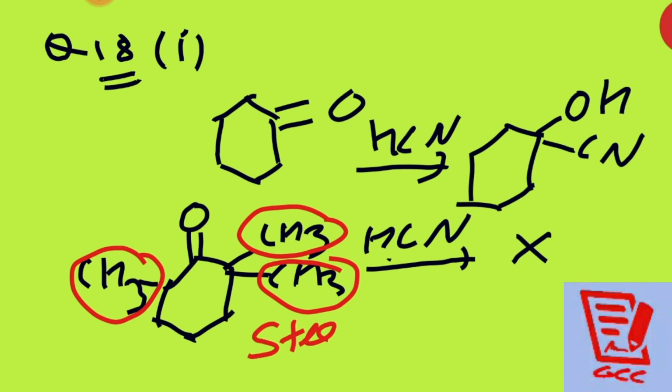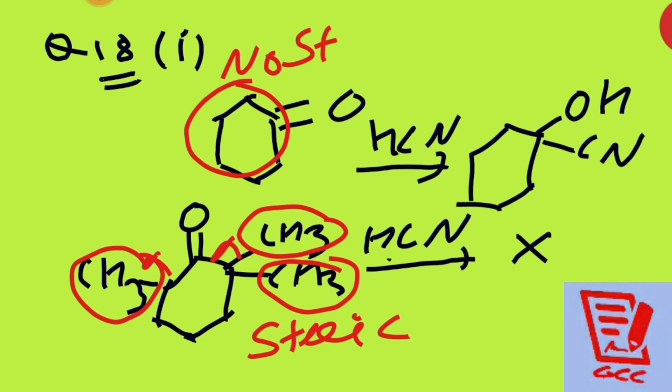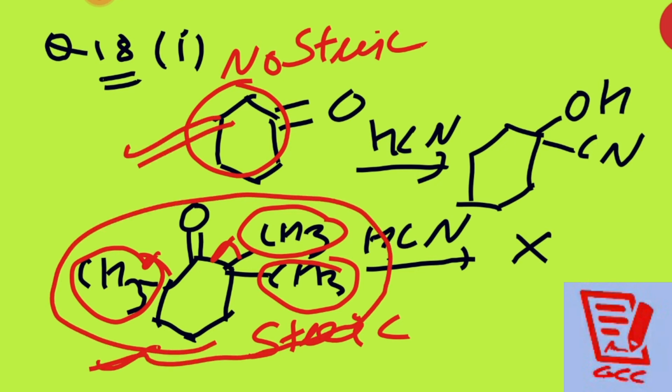These are at the alpha carbon, at the alpha position, so they are producing steric hindrance, but around the C=O double bond there is no steric hindrance. No rush is there. That is why nucleophilic attack is difficult in this case. It's very easy in the other case. Clear? After that, we have question number 2.